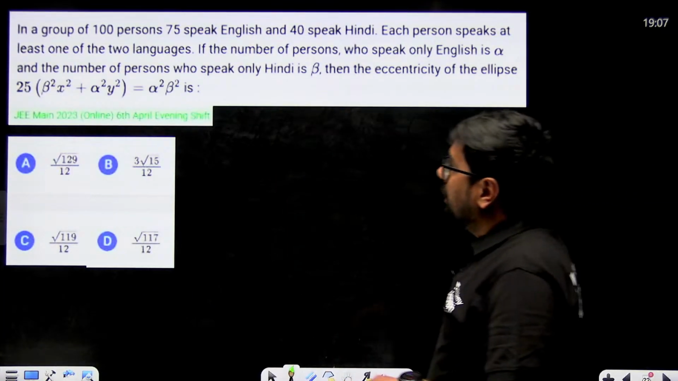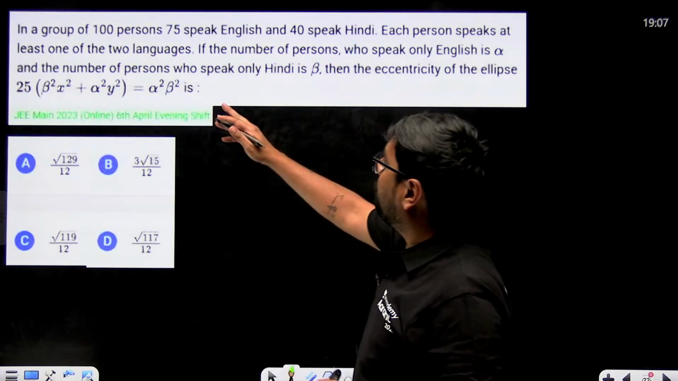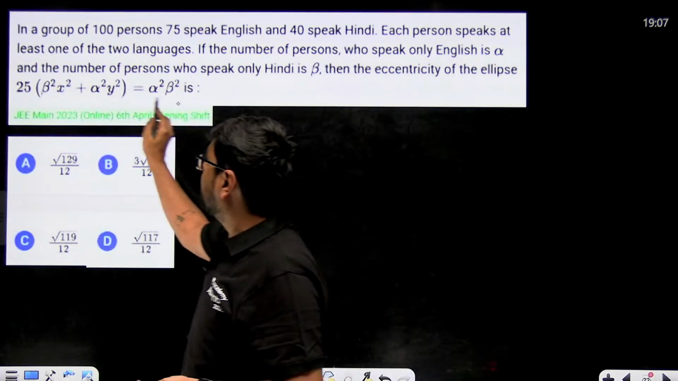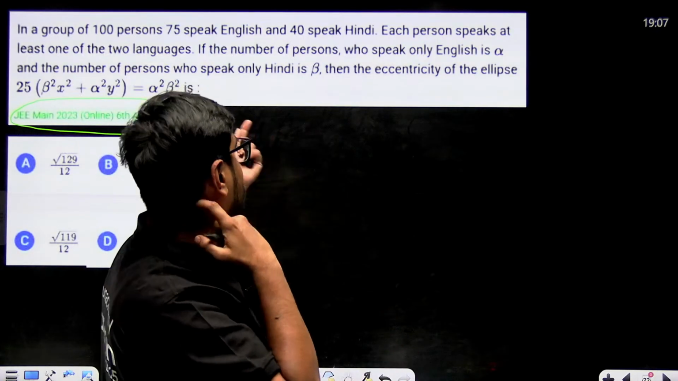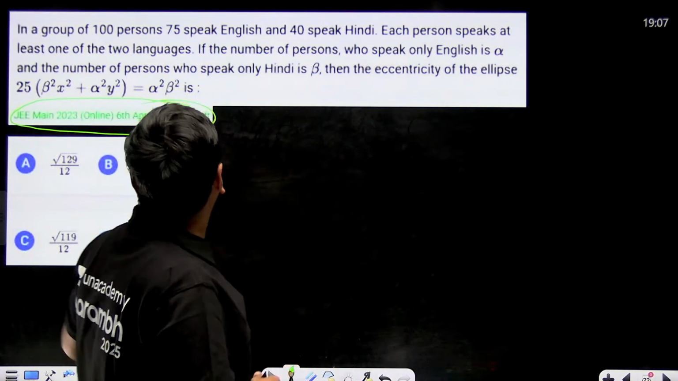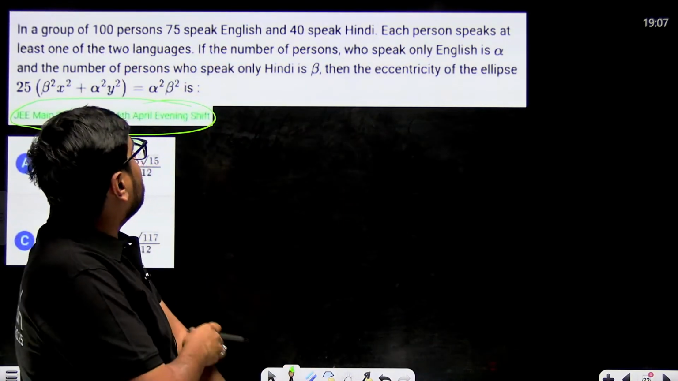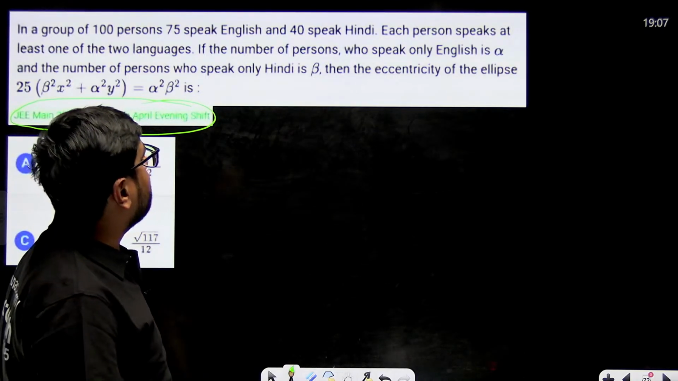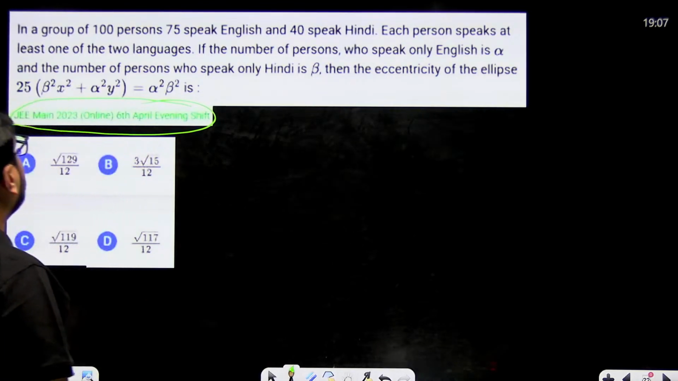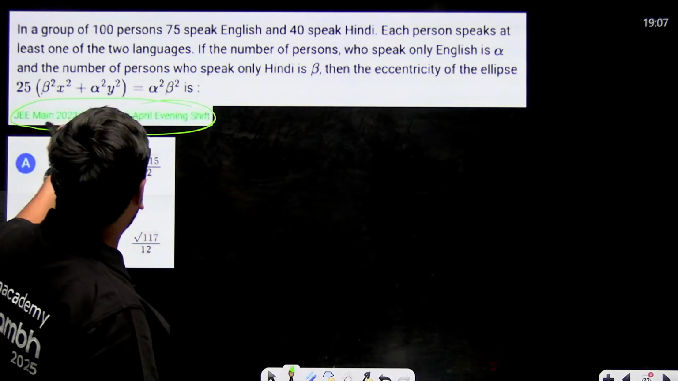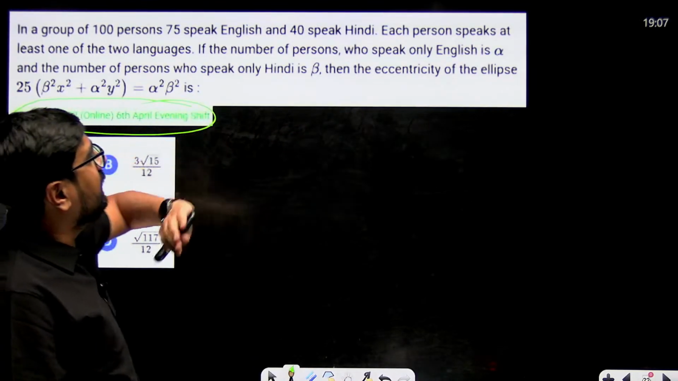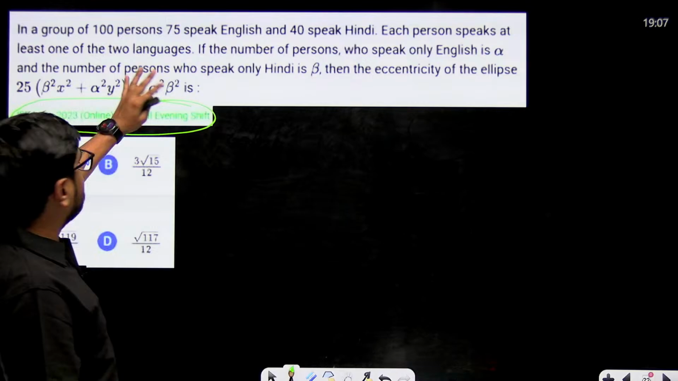Now the next question, which is 2023, where they just included sets. Easy question it looks like. What are they saying? It's a group of 100 people. 75 speak English, 25 speak Hindi. Each person speaks at least one of the two languages. If the number of people who speak only English is alpha and the number who speak only Hindi is beta, then the eccentricity of this ellipse.